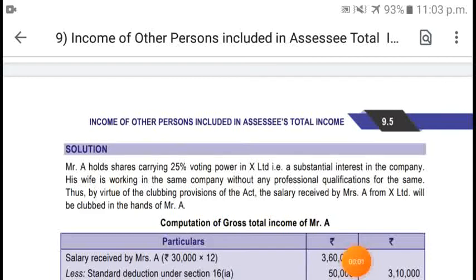Everyone, I'm back with another video, which is chapter number 9, that is income of other persons included in assessee's total income. In this video I'll be covering all the illustration exercise questions, as very few questions are there in this